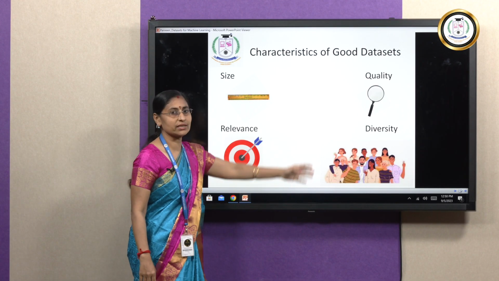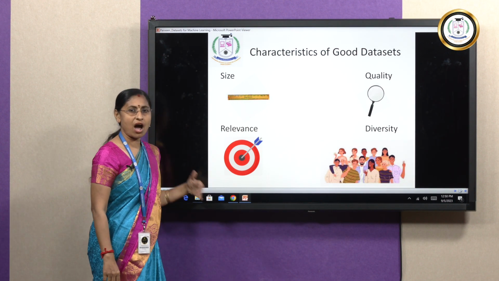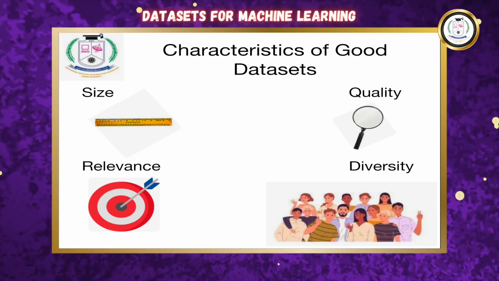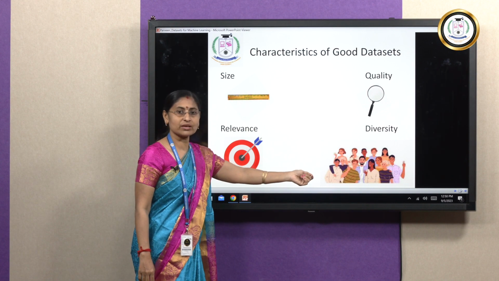When it comes to quality, the quality of the dataset should be really good. Relevance is how relevant that particular data is. If you have data which is not very useful for that particular type of information, we have to avoid it. The dataset should also be very diverse.